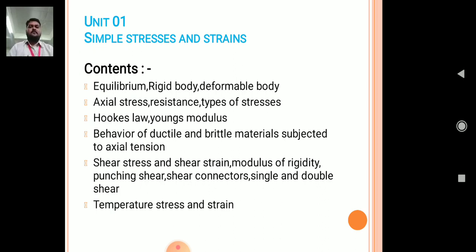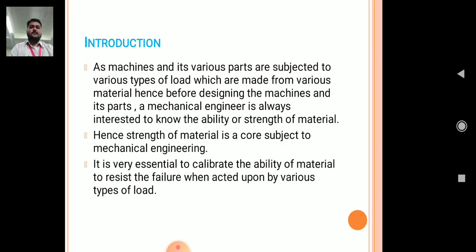So, we will start with our first chapter. You can see these are the contents of our first chapter, simple stresses and strains. We will see this one by one. Firstly, introduction. As I have told you earlier, our machine undergoes various types of load, and due to this load, the machine parts wear. So one must find the strength of material. Also, strength of material is the core subject of mechanical engineering.